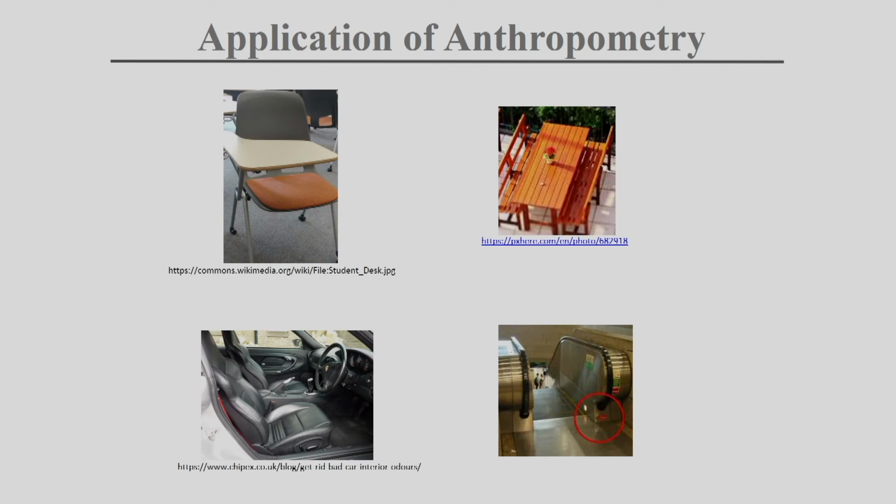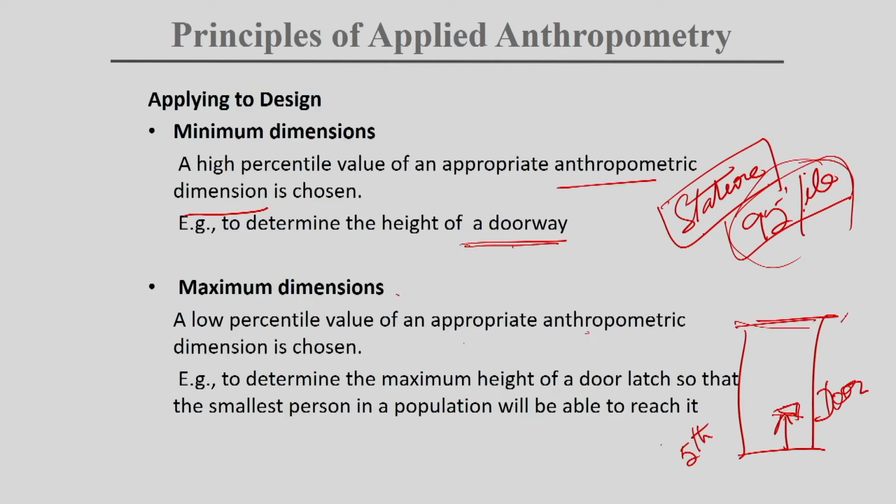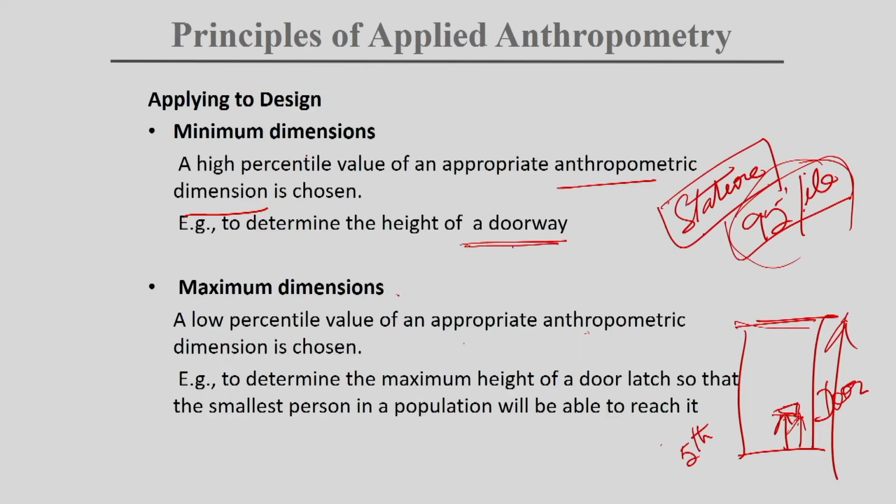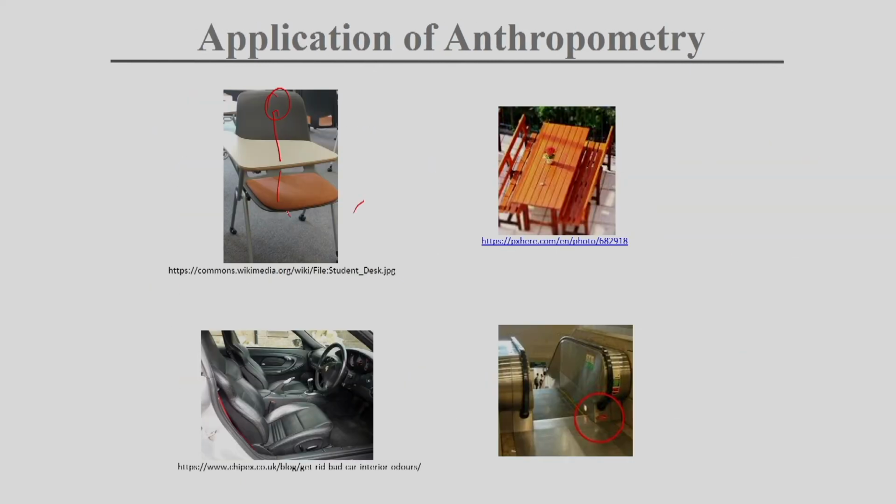It is not as simple as just deciding the door height or the door latch. If we take this product, a chair, you have so many dimensions. When the person is sitting, his legs are here, and the person has a certain breadth where he is sitting.